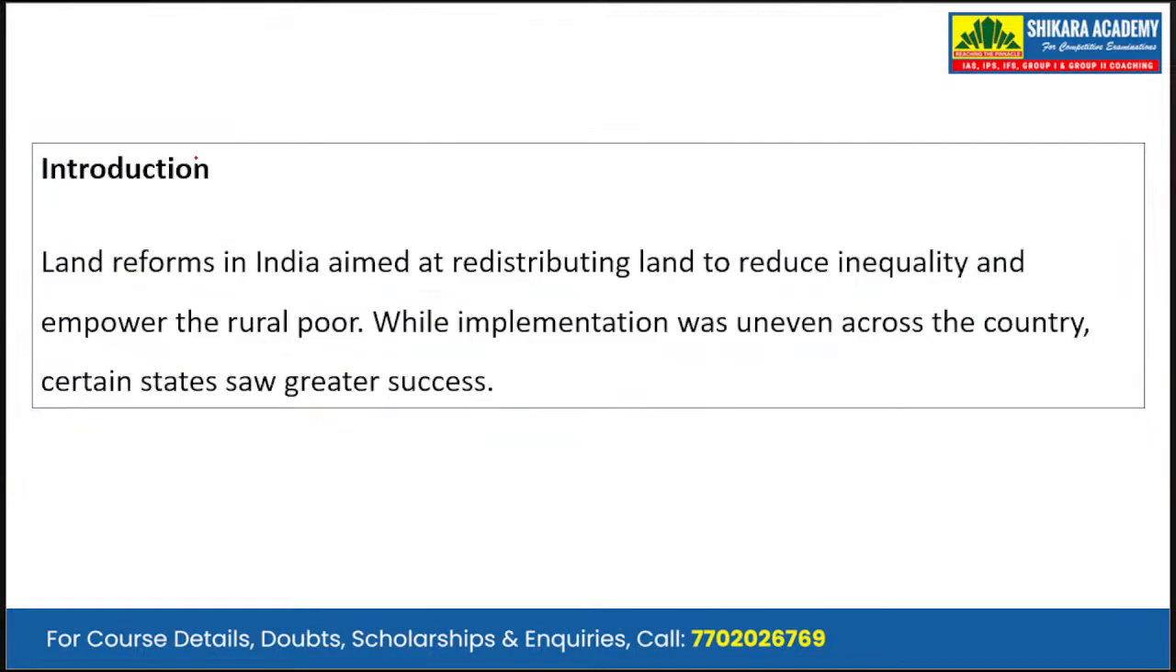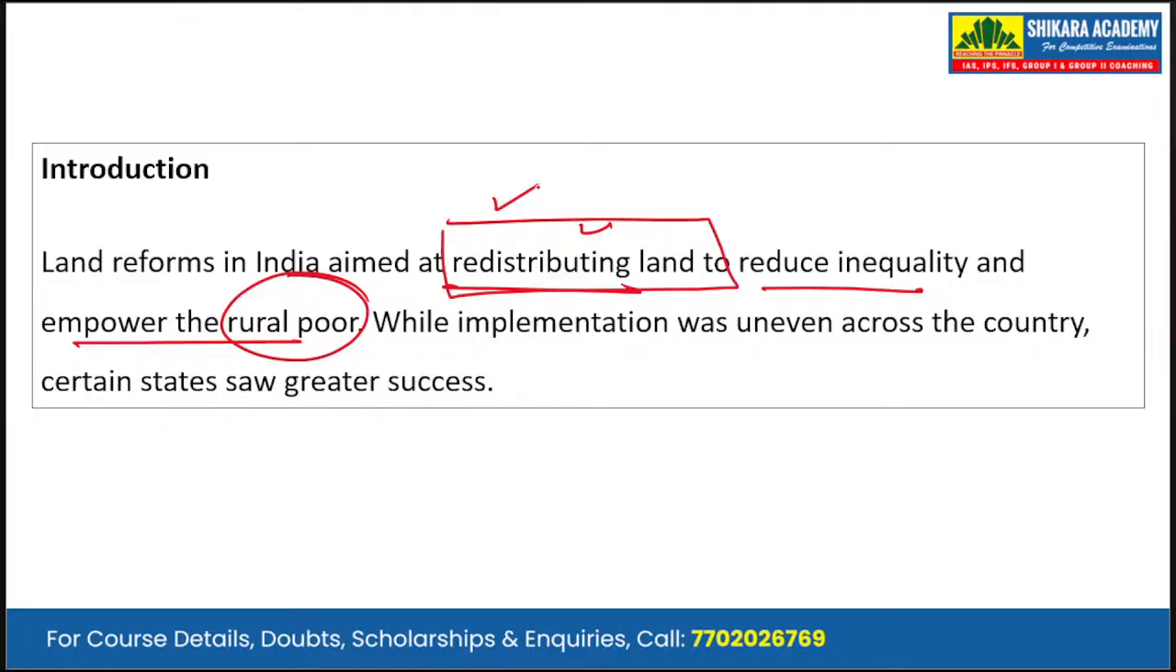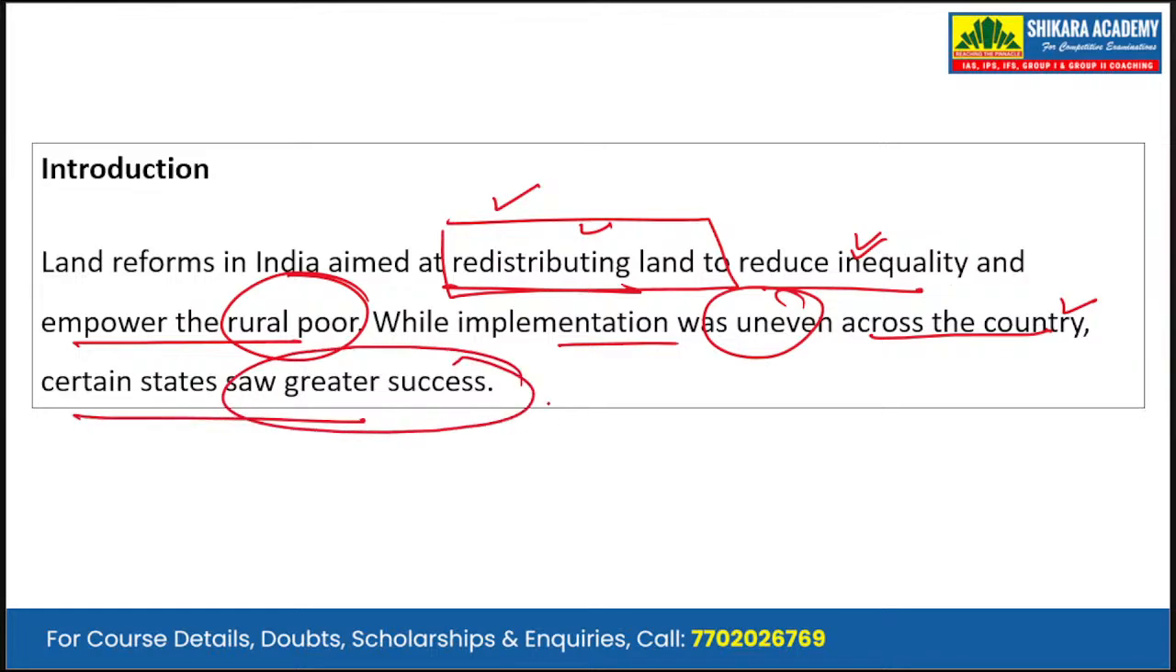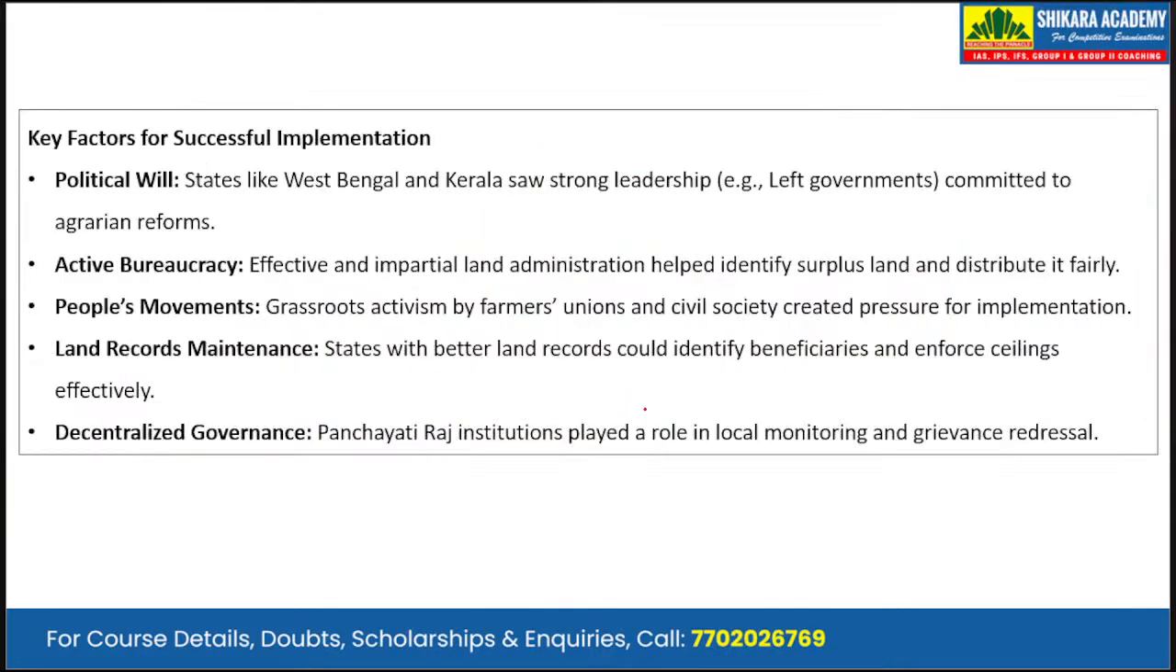Starting with the introduction: land reforms in India aimed at redistributing land to reduce inequality and empower the rural poor. So what does it cater to? It caters to the redistributing of land. And what was the objective? To reduce inequality and to empower the rural poor people. While its implementation was uneven across the country, certain states saw greater success. This is the connecting line by which we are connecting the introduction and the body.